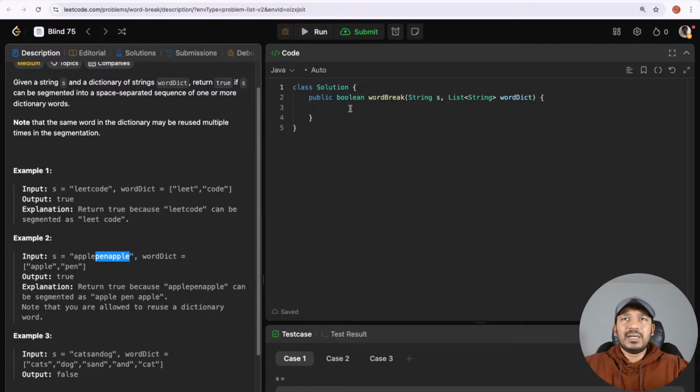So the first thing that is coming to my mind is, again and again when I'm trying to see if this is a word found in the dictionary, I need to see if the dictionary contains this word. In order to do that using a list or an array, I need to iterate through all the elements in the array. Instead of that, if we use a hash set, we can perform it in O of 1. That's why I'll try to convert that word dictionary into a hash set. So that will be a set of string. I'll name it as word set.